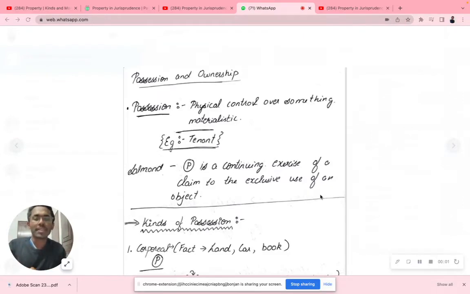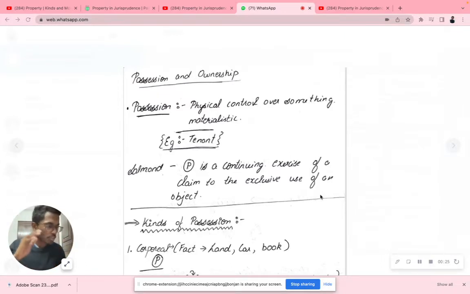Hello guys, today we'll be learning about possession and ownership. So what is possession, what is ownership, everything in a simplified nutshell we'll be learning today. So let's understand what is possession. Along with it, we'll be dealing with kinds of possession, modes of acquiring possession, elements of possession, animus possidendi, and corpus possession, and possession remedies we'll be discussing.